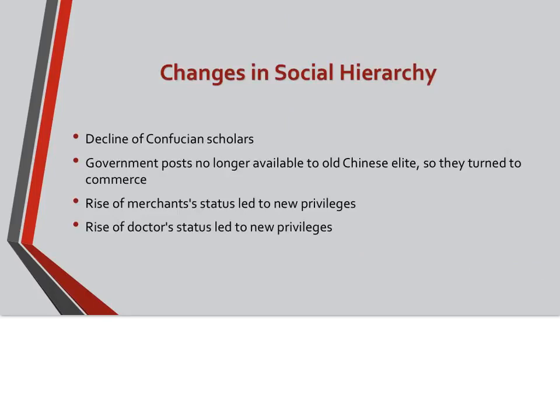Important to note, there are many changes in the social hierarchy during the Yuan Dynasty under Mongol rule. For example, there's a decline of Confucian scholars, and government posts are no longer available to old Chinese elite, so they turned to commerce. This led to a rise of merchant status, which led to new privileges. Also, there was a rise of doctor status, which led to new privileges as well.